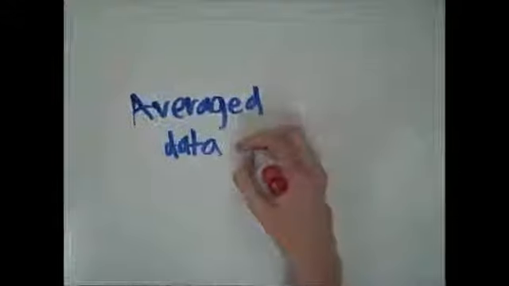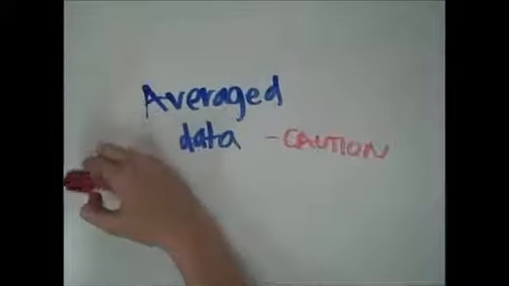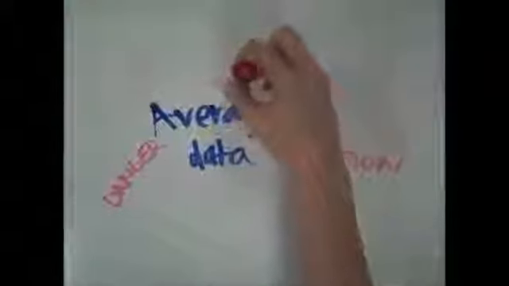The next thing you should be wary of is average data, because correlations based on averages are usually too high when applied to individuals. This is because the averages smooth out the variations.